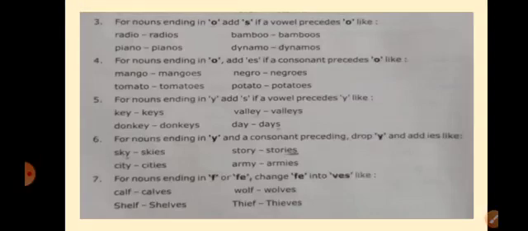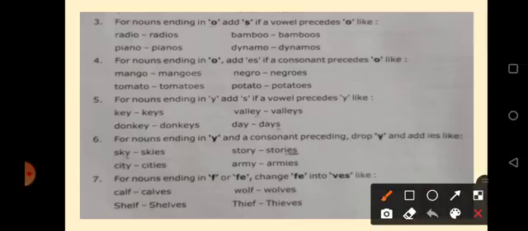Next, third rule is for nouns ending in o and s, if a vowel precedes o. Now it's very important, children. Let's learn it with the example. See, first example is radio. And what does the rule say? When the noun ends in o, add s, if a vowel precedes o.